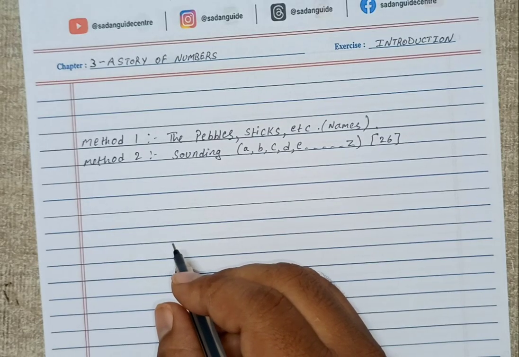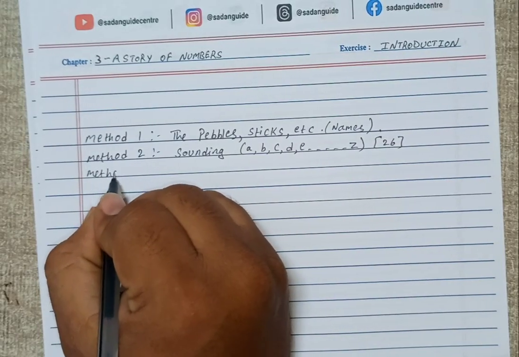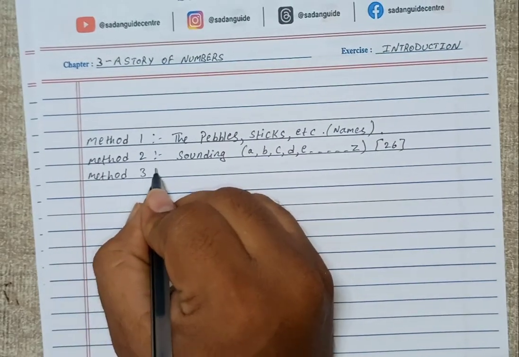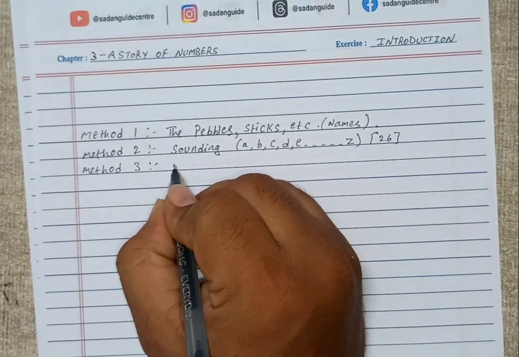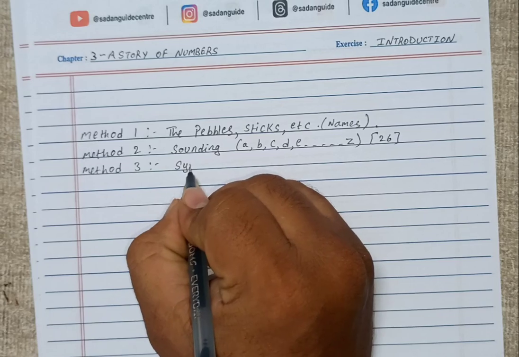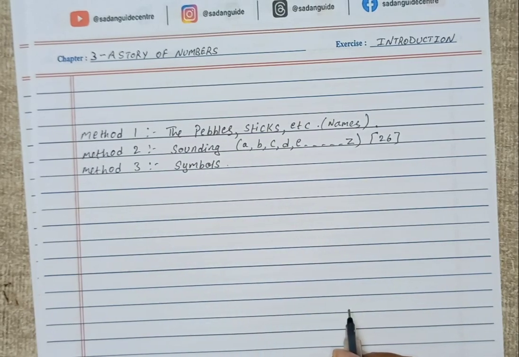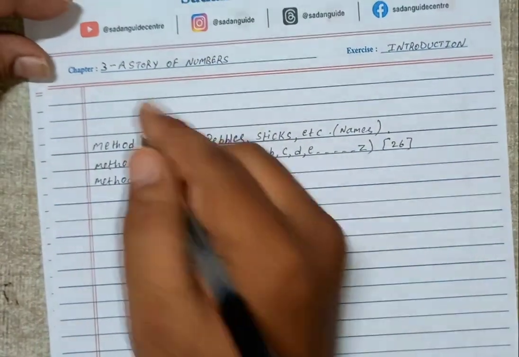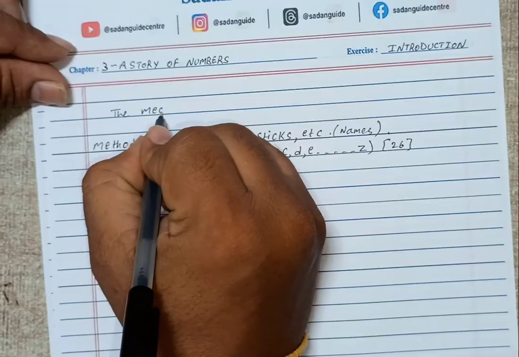Then the third method we have learned, method 3, is by the sequence of writing symbols. So the three methods we have learned are very, very important here, children. It is nothing but the mechanism of counting. So I'll write the heading here: the mechanism of counting.